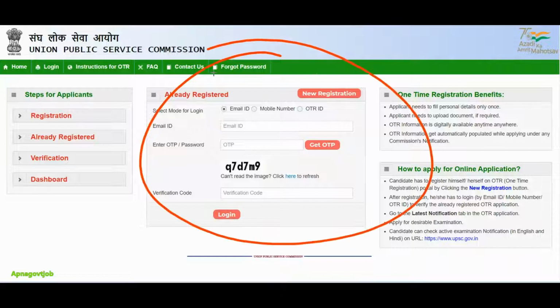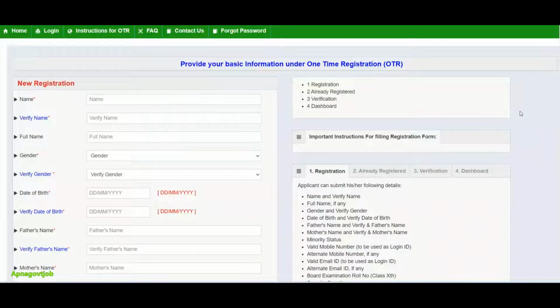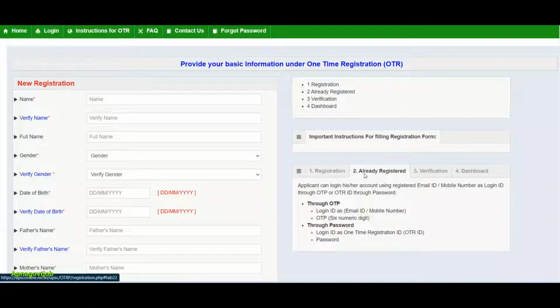When you click on the link which I am giving in the comment section, this page will open. Here you need to click first on new registration. This is the first step for those who are new candidates. If you are already registered on this portal of UPSC, then directly click on login. Here you can log in through OTP or through password.